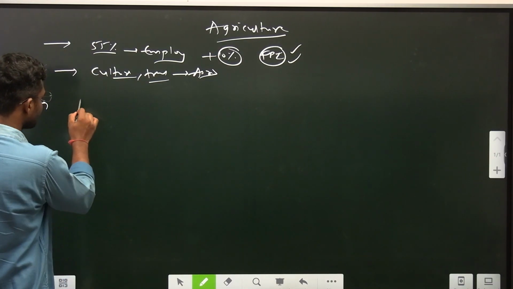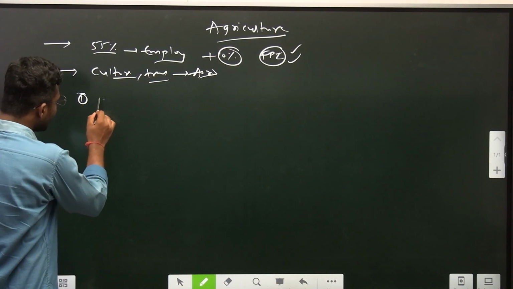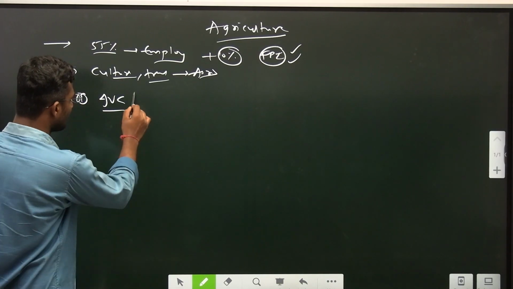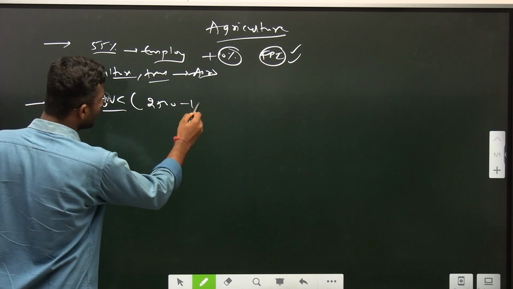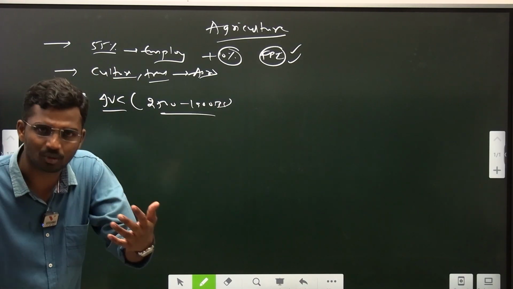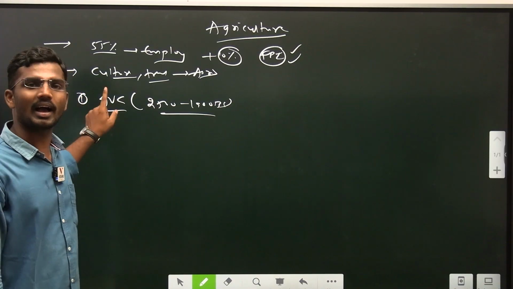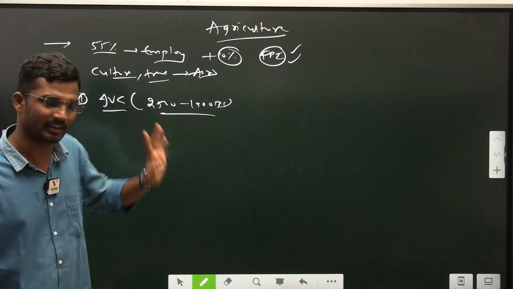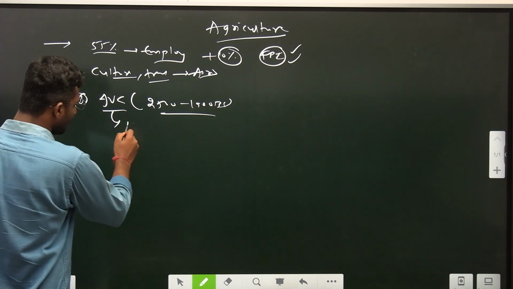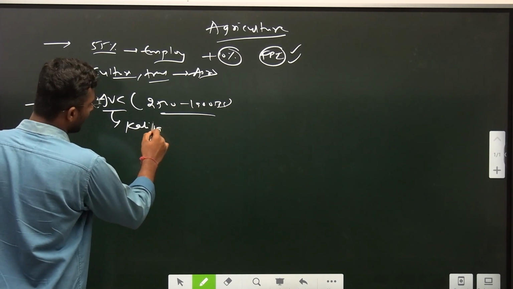When you see the historical perspective, first one, during the Indus Valley civilization period itself. When I say Indus Valley civilization period, it was from 2500 BC to around 1900 BC. So first, agriculture as a systematic approach we have seen during the period of IVC. And what are the important signs we have? First thing is Kalibangan. You all might have known Kalibangan.